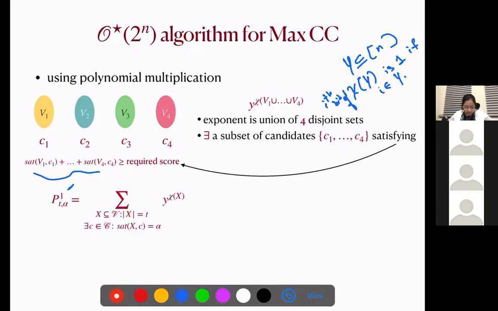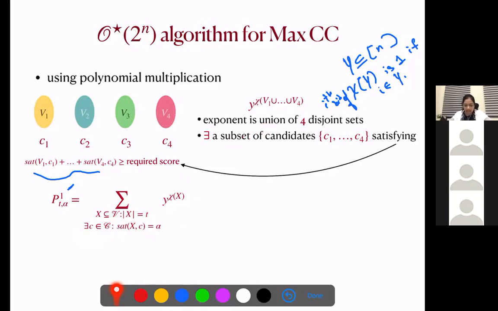So this polynomial has monomials corresponding to a subset of voters x whose size is t and for which we have a candidate in the committee such that satisfaction of x from c is alpha. Then we add a monomial y to the power chi of x in this polynomial. So now we notice that it captures all these properties, right?